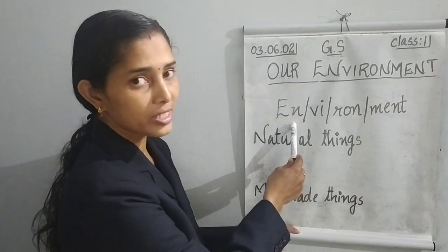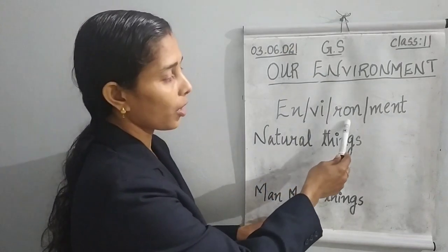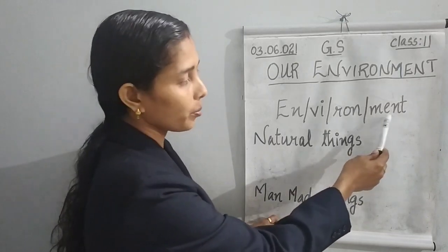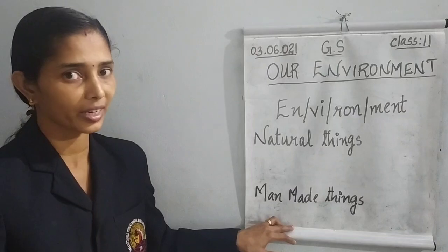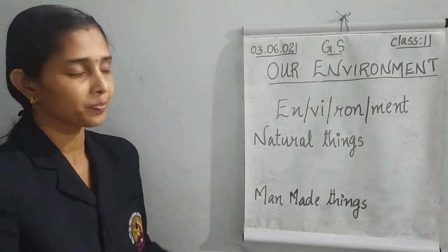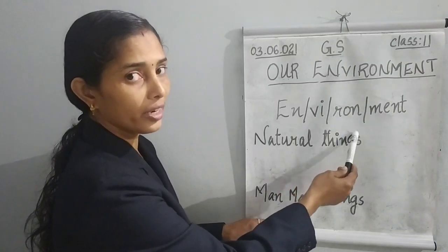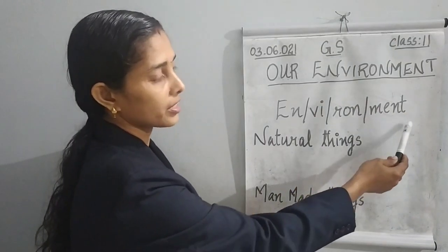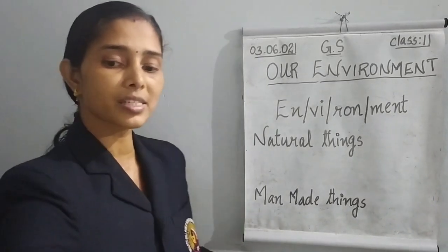E-N, all of you say E-N, V-I-R-O-N, M-E-N-T, environment. Okay, all of you say one more time. E-N, V-I-R-O-N, M-E-N-T, environment. Okay, can we clap and say?